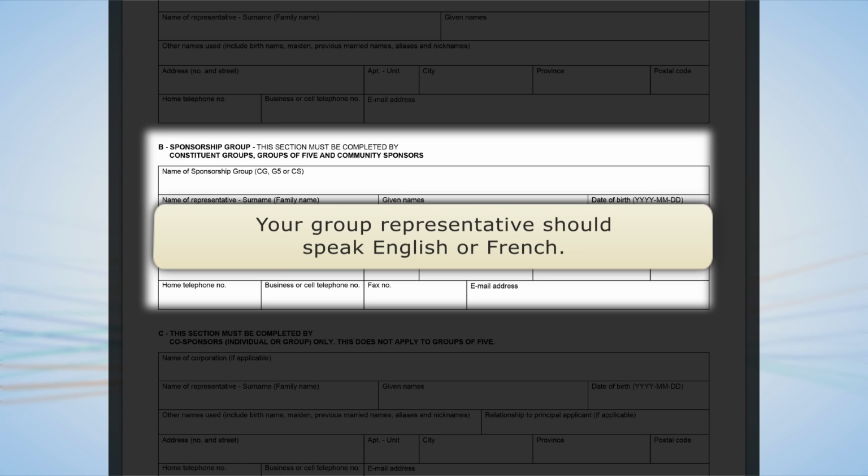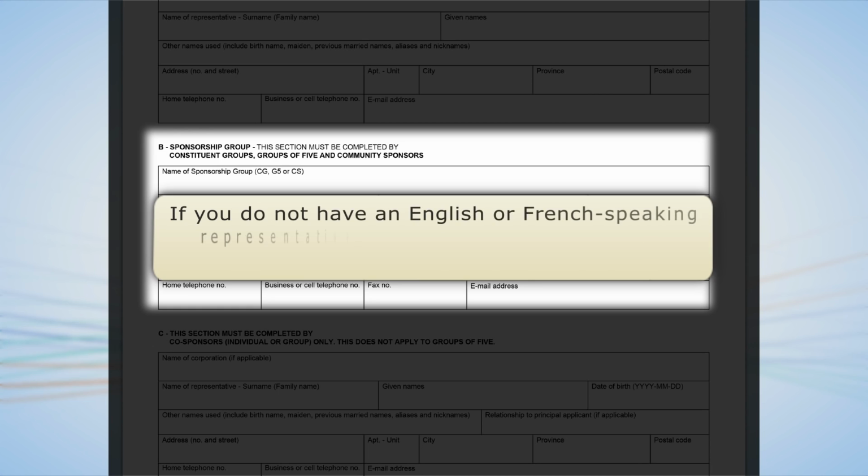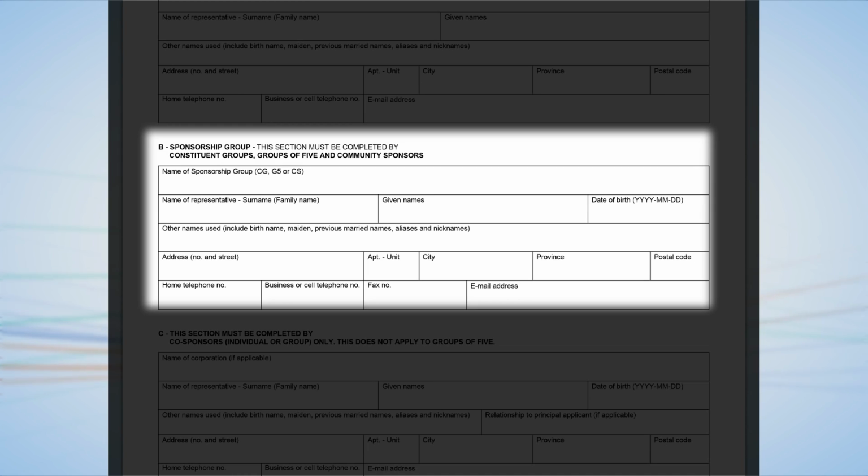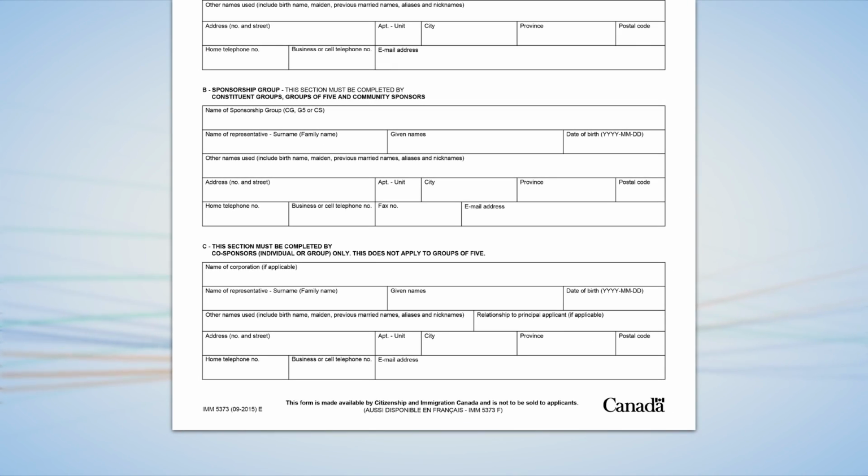If you do not have an English or French-speaking representative, you must complete a Use of Representative form, IMM 5476, to identify someone who can communicate with Immigration, Refugees, and Citizenship Canada, formerly known as Citizenship and Immigration Canada, on your behalf. Since you are applying as a group of 5, you do not need to complete Section C.